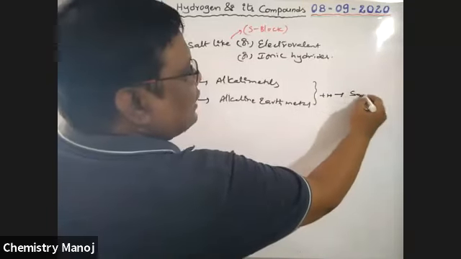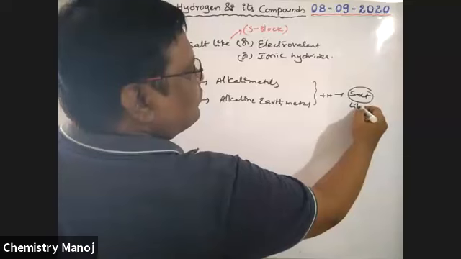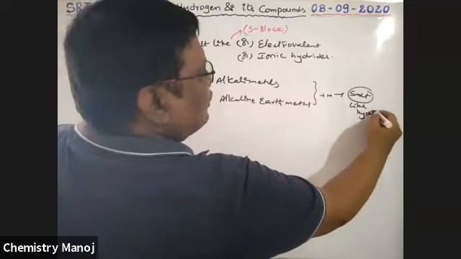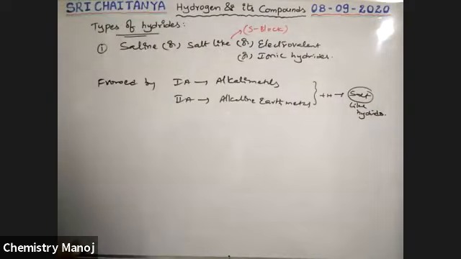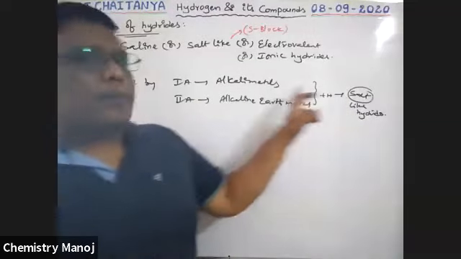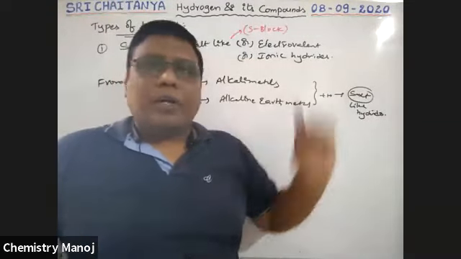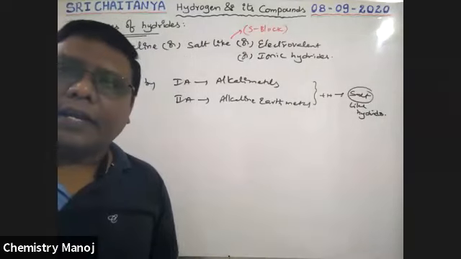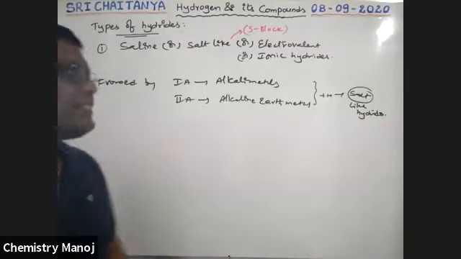When alkali metals or alkaline earth metals combine with hydrogen, the formed compounds are called salt-like hydrides.